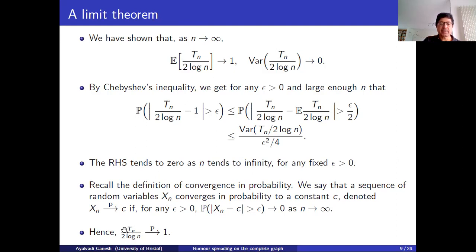The first result said that the expectation of Tn converges to 2 log n, or the expectation of Tn divided by this converges to 1. And the stronger result is that the random variables themselves converge in probability to 1. Okay, so the additional things you should remember from this part are the definition of convergence in probability and the two elementary probability inequalities, Markov's inequality and Chebyshev's, and how to apply these.